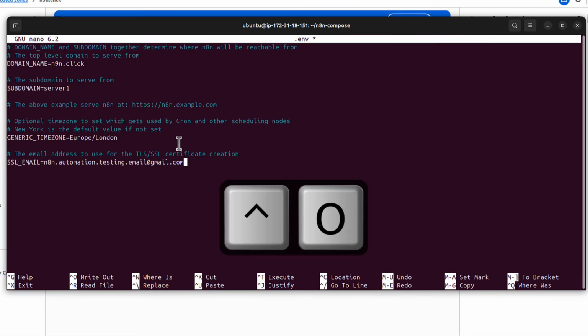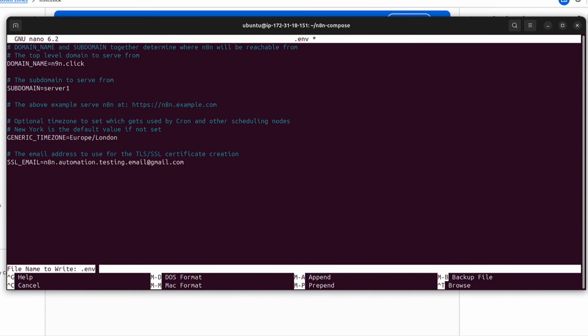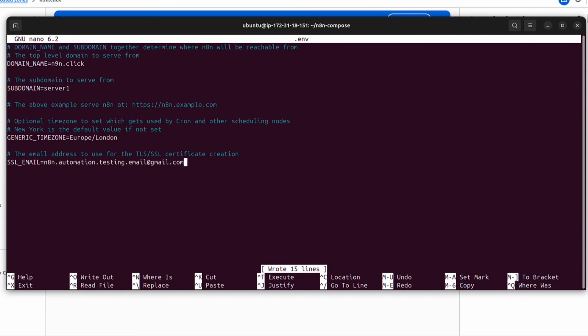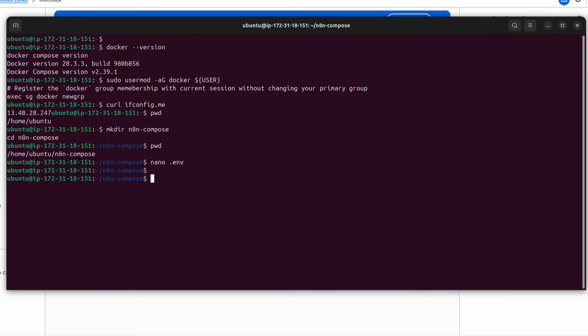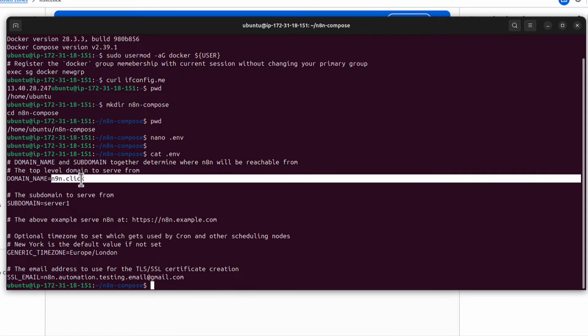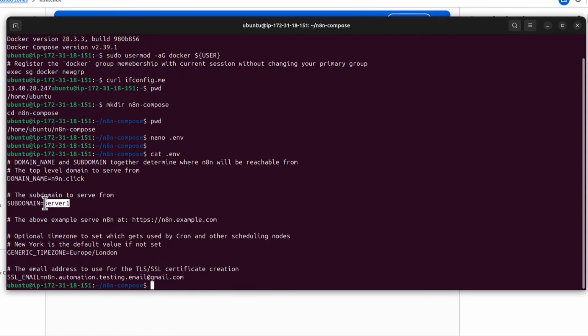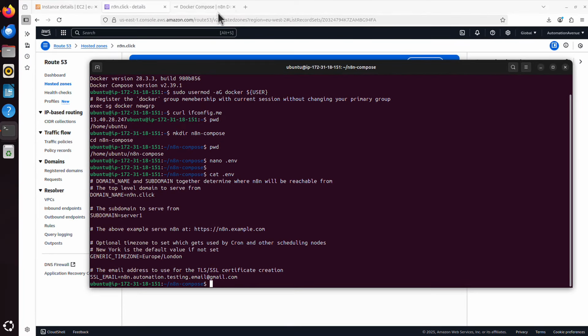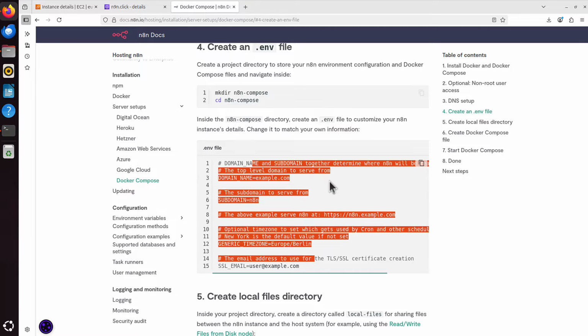And I say now Ctrl-O to write it out, now Enter, and Ctrl-X to exit. This file is now created. And I can run cat .env just to check if everything is correct. But it looks like it's correct. n9n.click is my domain, server1 was my subdomain, time zone, you can look up, you can simply Google what are available time zones. I remember that mine is Europe, London, and email, whatever email you want to use. That's it. So we go back, this is done now.